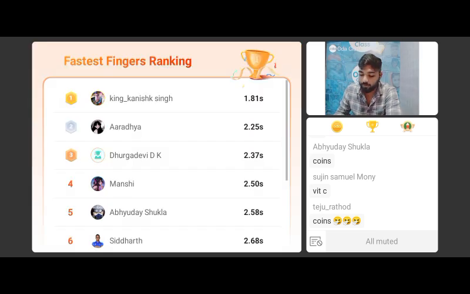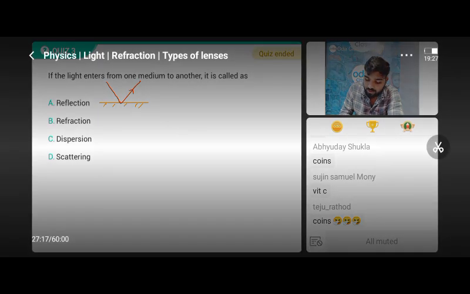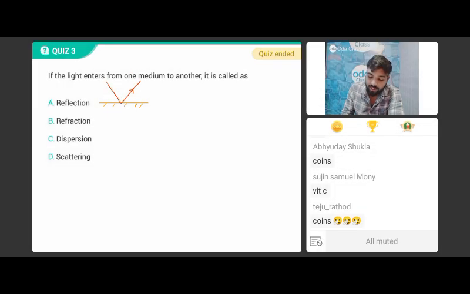Okay. Very good. So the correct answer that we have over here is refraction. Now I saw that 10% of the people answered reflection. See, reflection is the bouncing back of light into the same medium. Do you understand? If there is a surface and light falls on the surface, it will bounce back into the same medium. This is reflection.